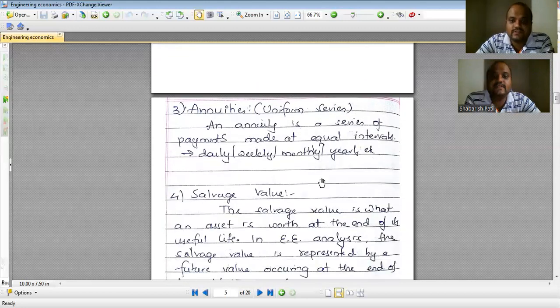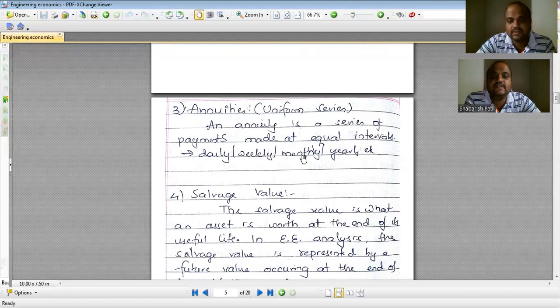Third is annuities. I'm just introducing you the term, or uniform series. An annuity is a series of payments made at equal intervals, maybe daily, weekly, monthly, yearly. An example is if we have taken a loan from the bank, so we are supposed to pay back to the bank maybe on a monthly basis. Every month we will be paying to the bank. That is an example of an annuity.